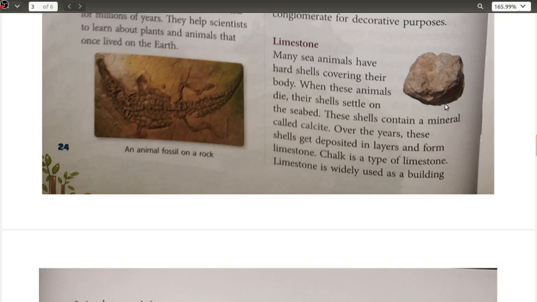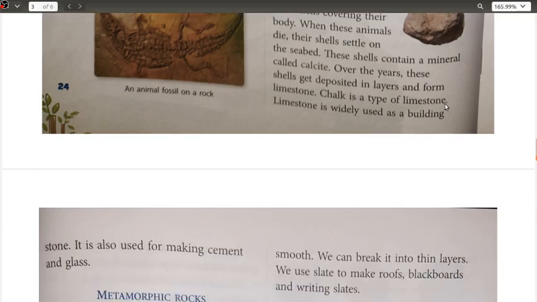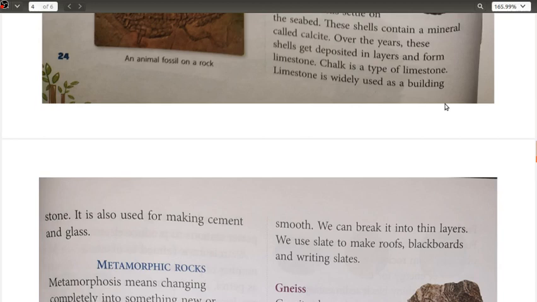When more and more shells get deposited over one another, they get converted into limestone. Chalk is one of the examples of it. The uses of limestone are preferably as a building stone, and it is also used for making cement as well as glass.